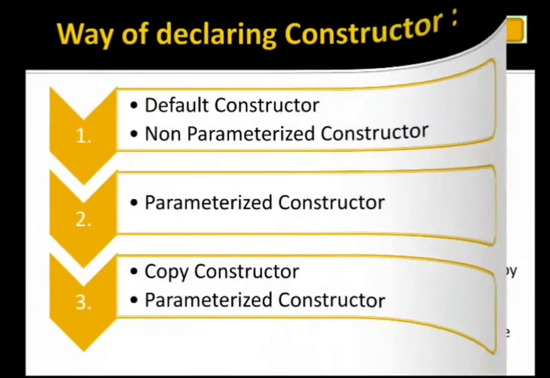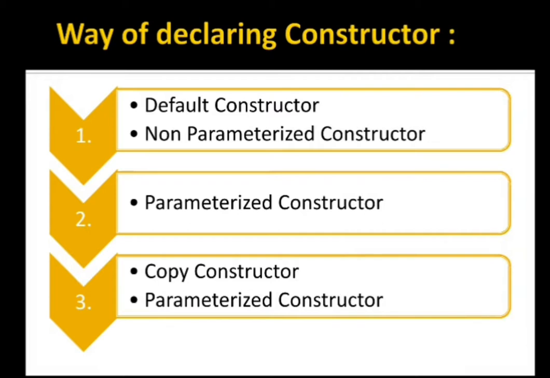Moving further, in the previous video I told you we have three ways to create a constructor. The first one is the default constructor, which is a non-parameterized constructor. Then we have the parameterized constructor. Then we have the copy constructor. If we want to create a copy of an object, then we have to create a copy constructor, which is a parameterized constructor. One by one we are going to see examples and the theoretical material of each of them.